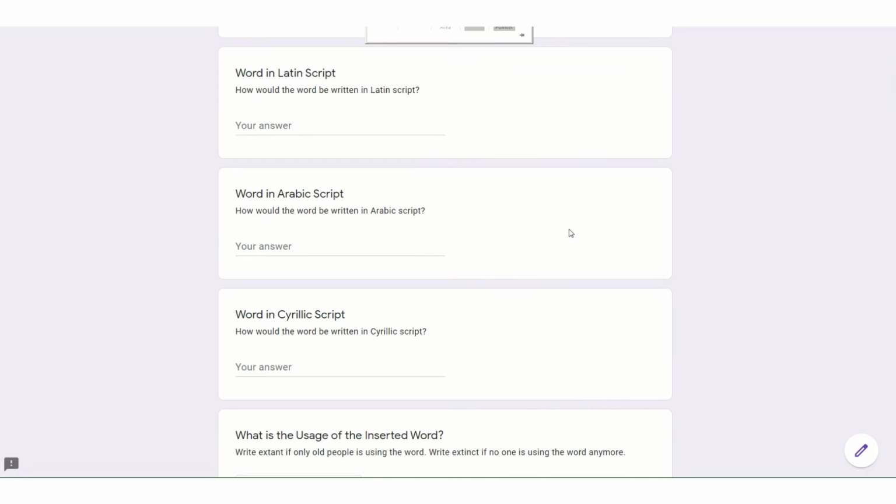Although the form accommodates for any word in any script, the Latin, Arabic, and Cyrillic scripts have a dedicated field. This enables the words to be displayed in either the script of the language of the word, or else in either the Latin, the Arabic, or the Cyrillic scripts. For example, Maltese is written in Latin. Therefore, the word carretta is rewritten in Latin script.